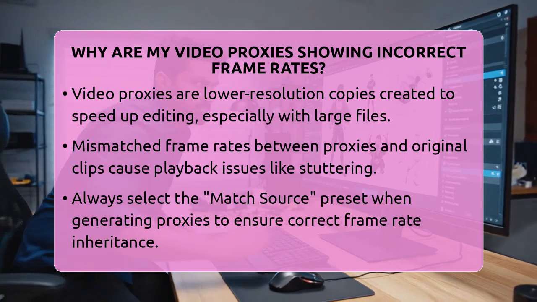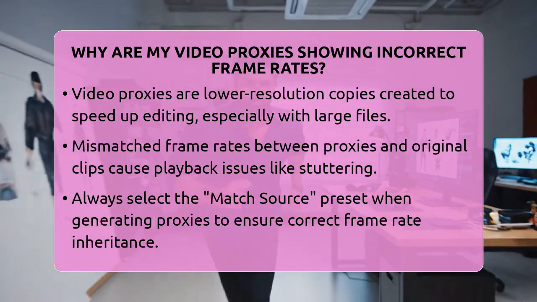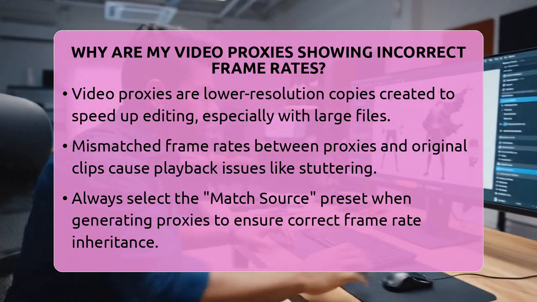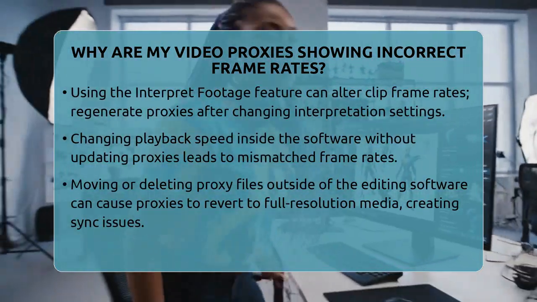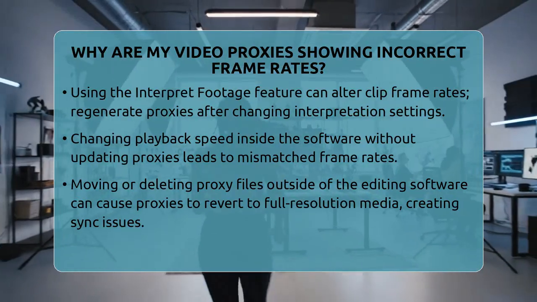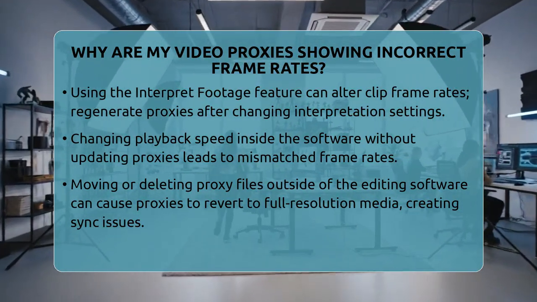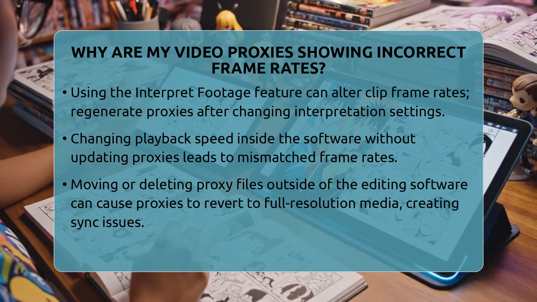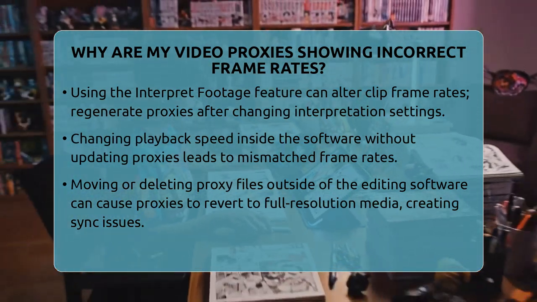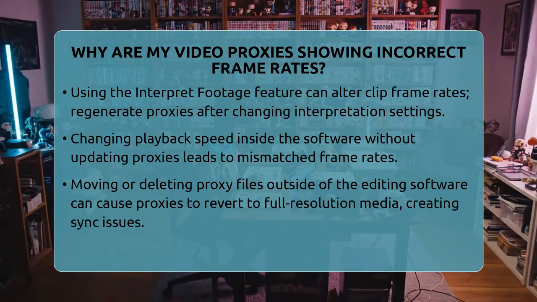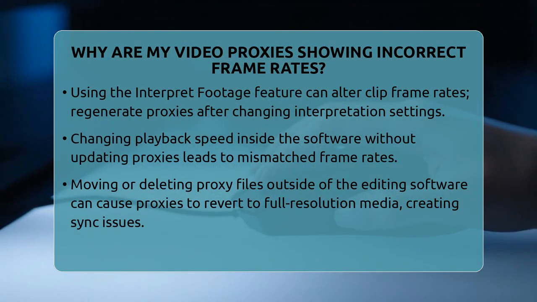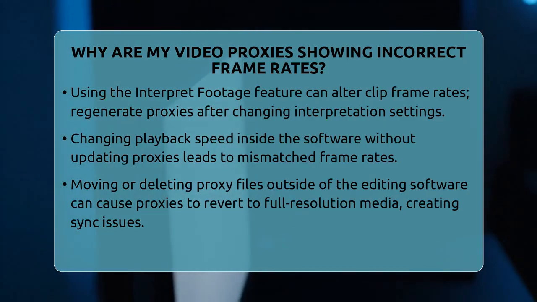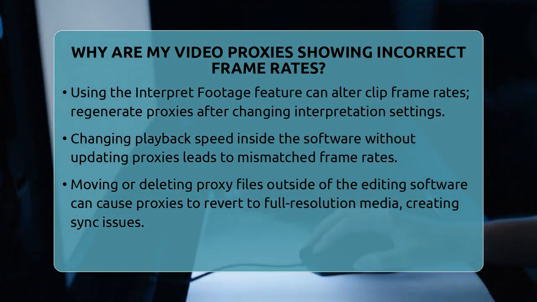The first thing to check is how you create your proxies. When generating proxies, it's important to choose a preset that matches the original clip's frame rate. If you accidentally pick a preset with a different frame rate, like creating proxies at 24 frames per second when your original footage is 25 frames per second, the proxies will play at the wrong speed. Always select the Match Source option in your proxy settings to ensure the proxies inherit the original frame rate automatically.